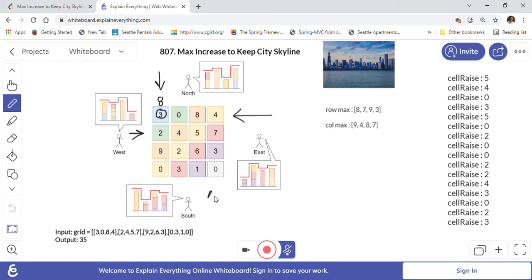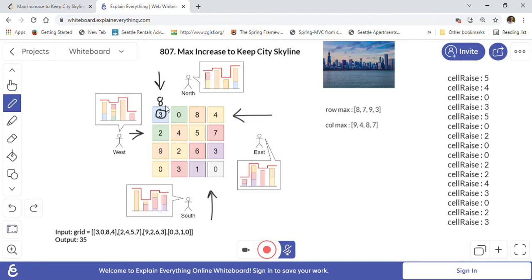And if we are looking from south, we can still see 9 as the height, and the skyline will remain the same if we make this height 8. So this is the maximum height we can make.